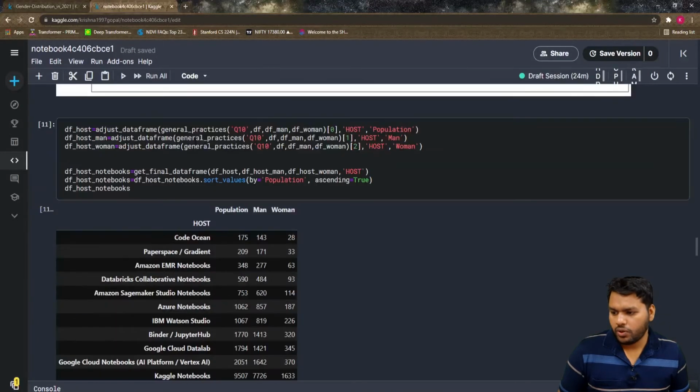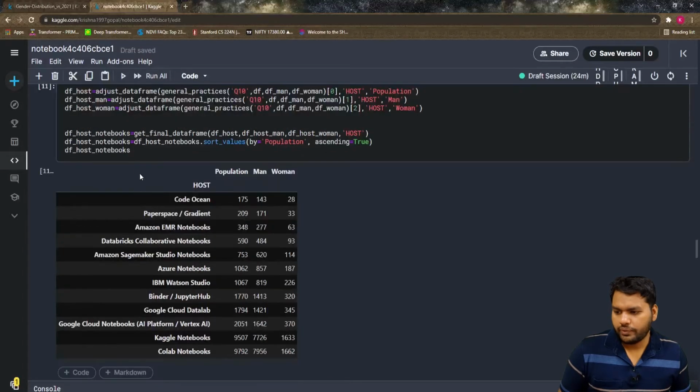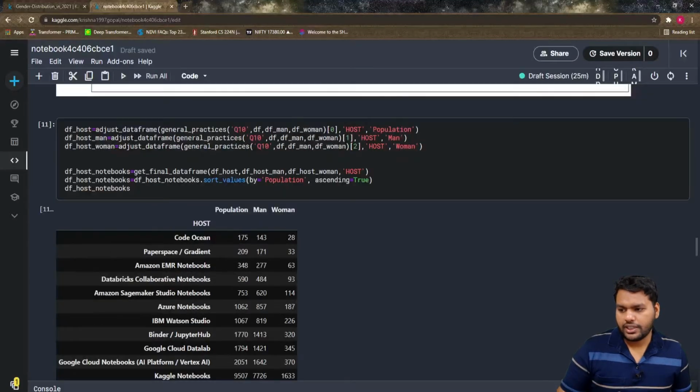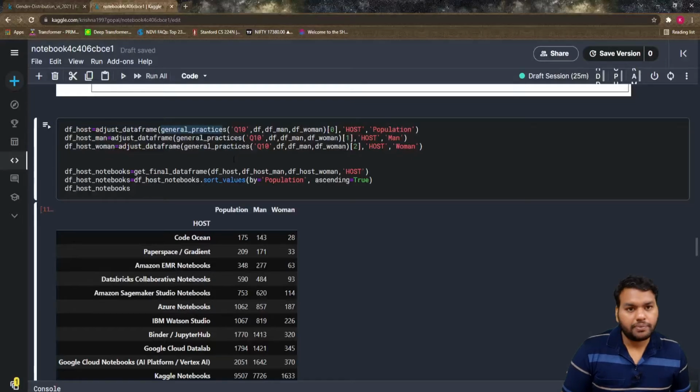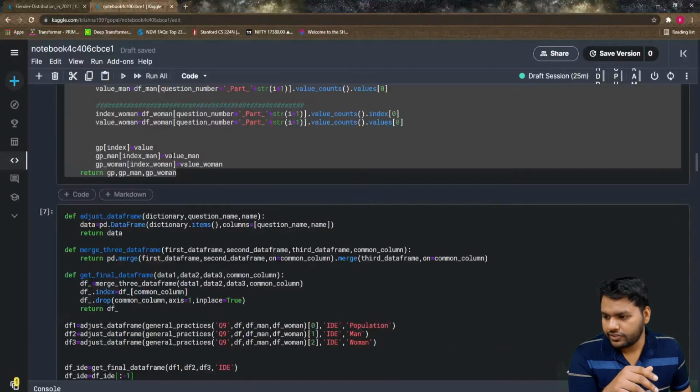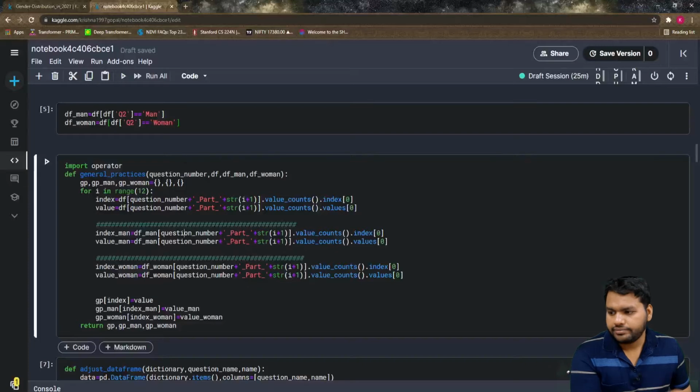If you go a little bit above, it comes from here, where you call get final data frame, and in get final data frame you are calling these three data frames, which are the adjusted data frames from the generalized practice function. If you go above, this is I think the fourth or fifth part, we wrote these functions, and here, define general practice, with question number, df, df man, df woman.